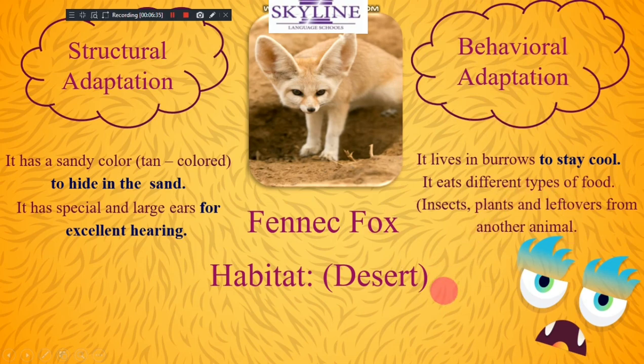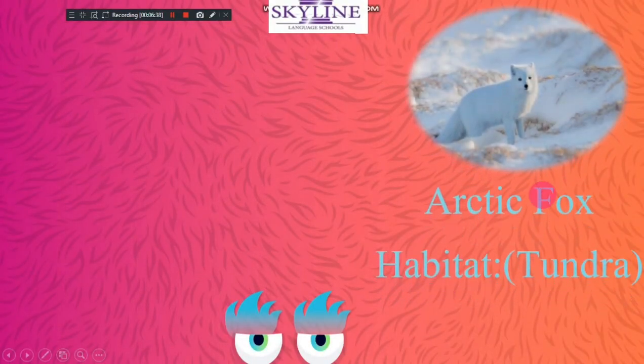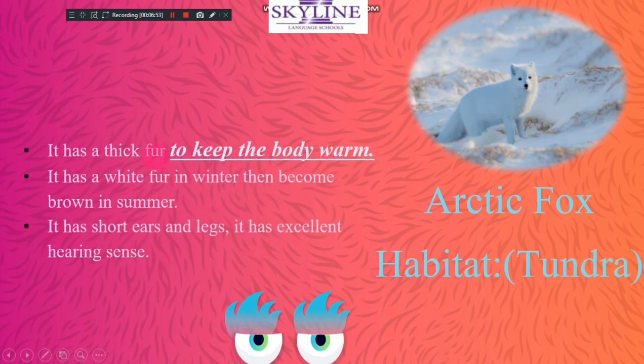Okay? Look, this is called the Arctic fox. We have two foxes. The Arctic fox lives in the tundra or Arctic area, but the fennec fox lives in the desert. The Arctic fox has thick fur to keep the body warm.